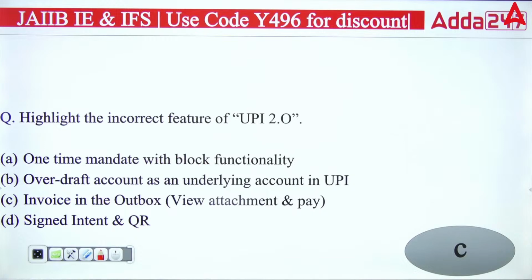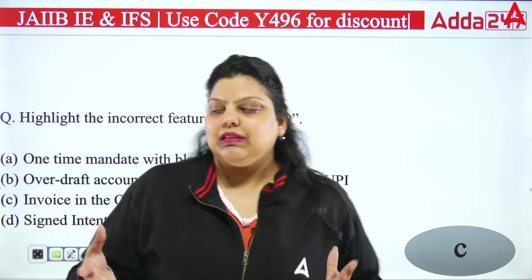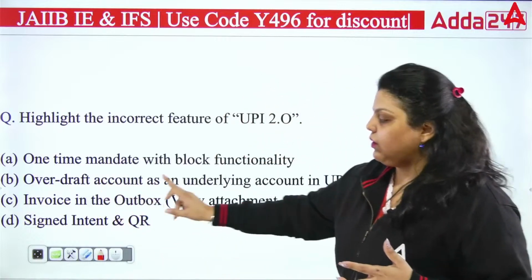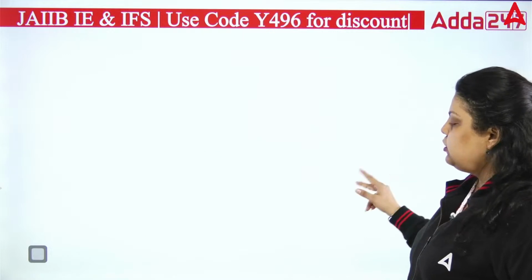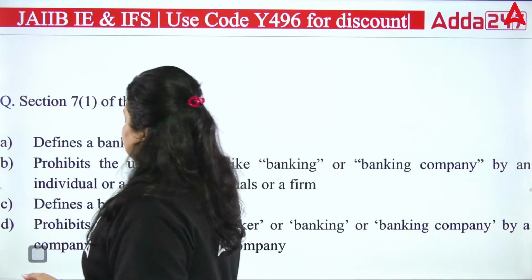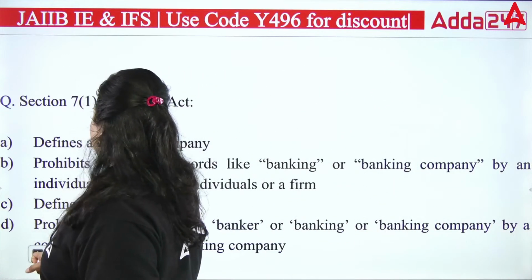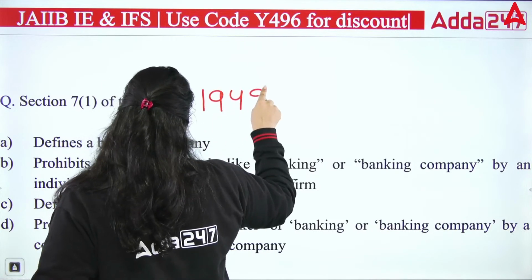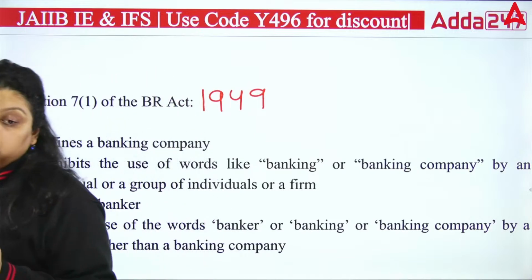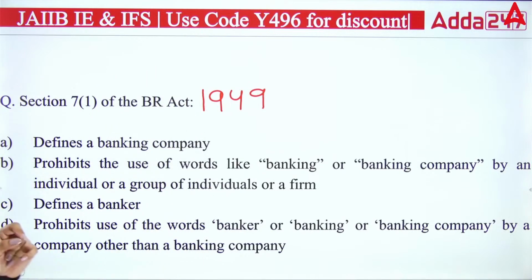So the right answer will be option C. This feature of invoice in outbox, view attachment and pay, is not available in UPI 2.0.